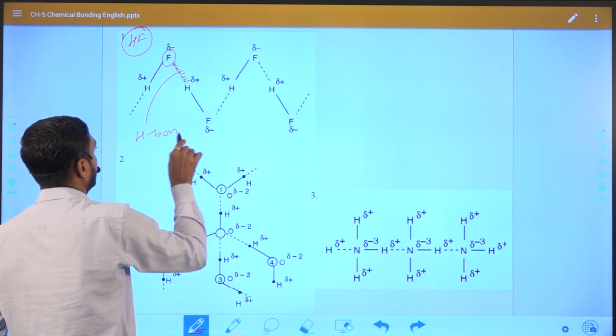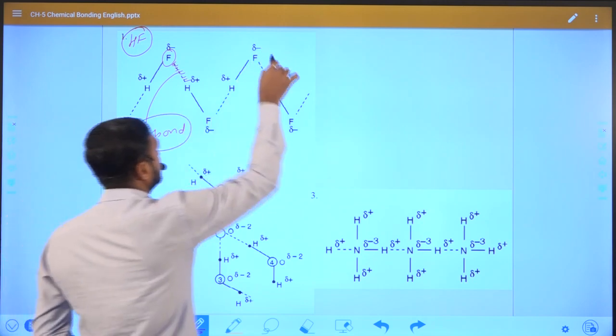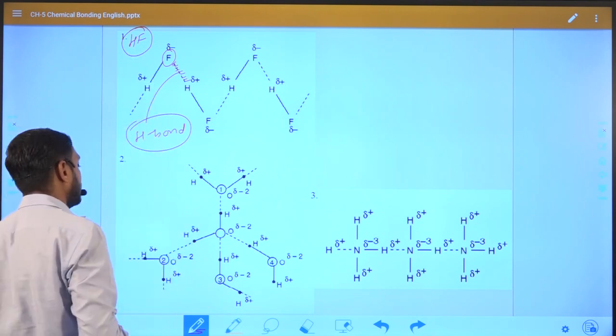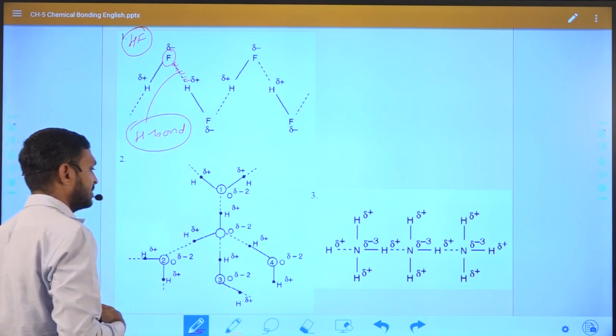So there are many hydrogen bonds, as you can see here. This is how we can understand hydrogen bonding in a molecule as well.